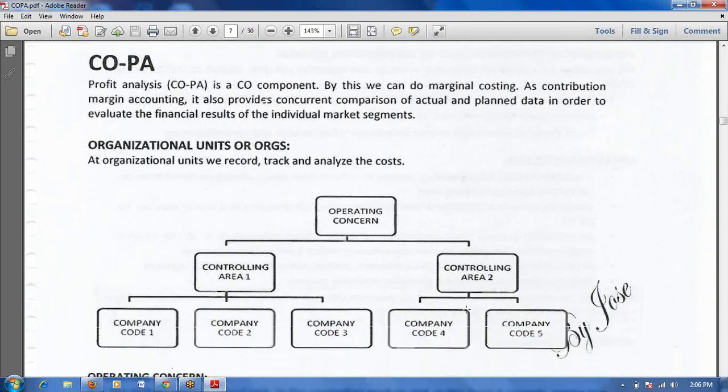Mainly COPA means controlling profitability analysis. Here, from a domain point of view, COPA is nothing but marginal costing. Marginal costing means we can see what your product cost is, what your revenue is, and what your net profit is.